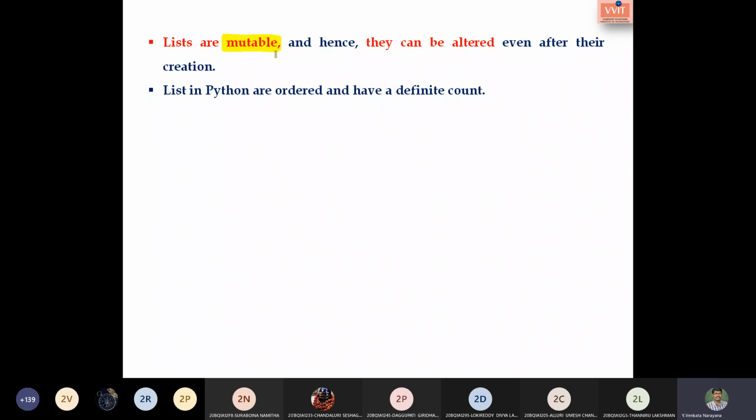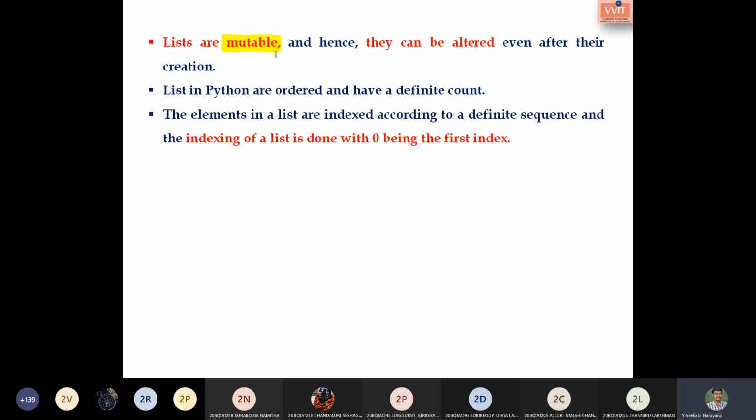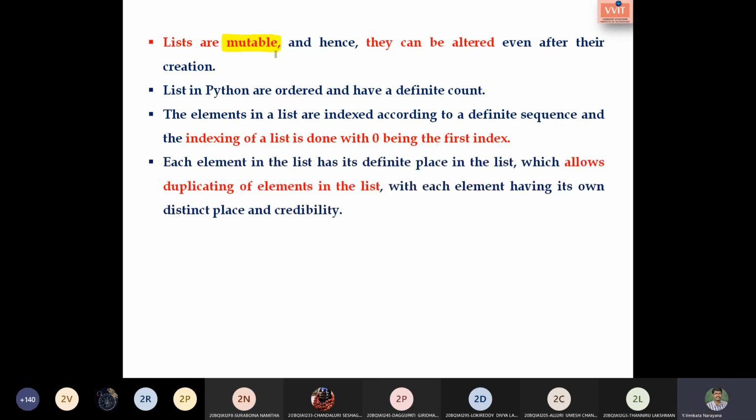Each and every item in the list is indexed, and the list index starts from 0, where the first item is presented. Same like arrays, the array index starts from 0. Here also the list index starts from 0. And each element in the list will have a definite place.